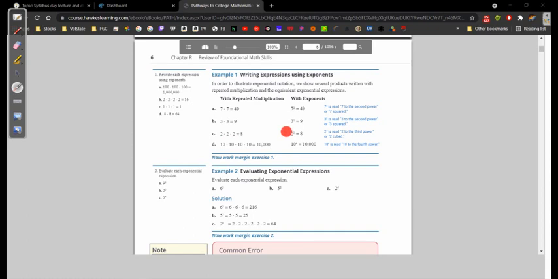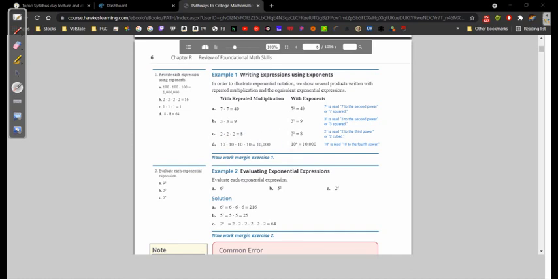We can put a 3 for my exponent, and then that represents the exact same thing. 2 times 2 times 2 is the same thing as saying 2 cubed, or 2 raised to the 3rd power. And this 10 down here, we have 10 times 10 times 10 times 10. Okay, there are 4 10s, so we could raise 10 to the 4th power.